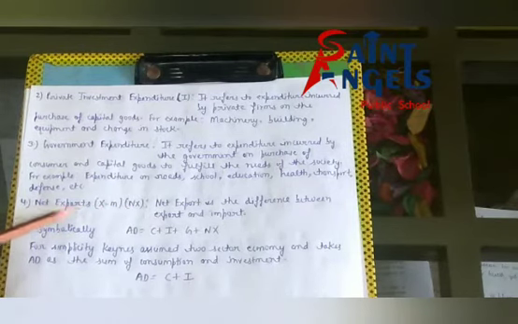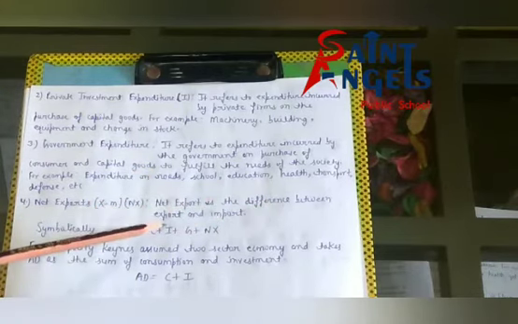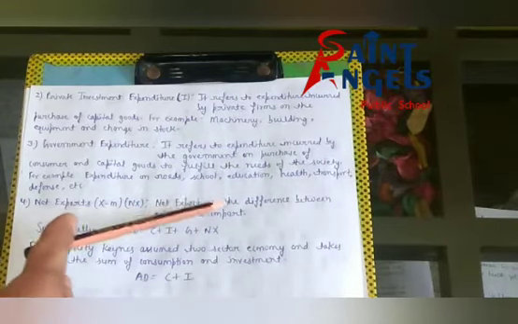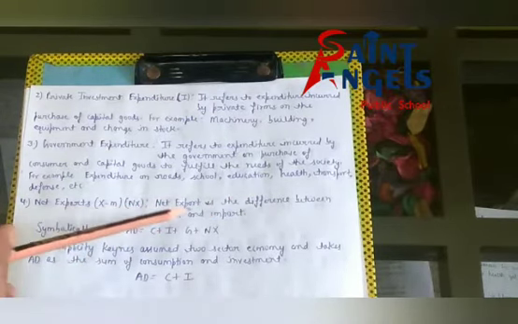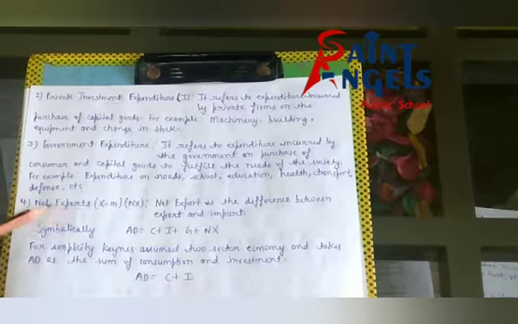What is the formula of net exports? Export minus import. Net export is the difference between export and import. I hope the definition of net export is clear.